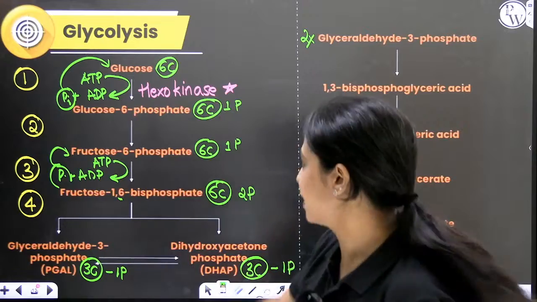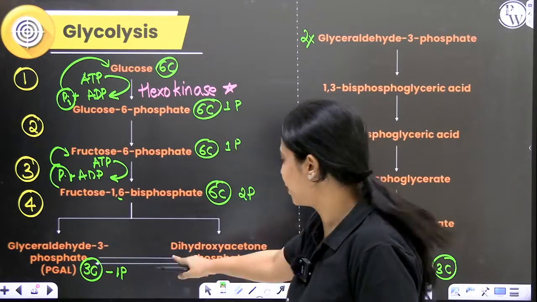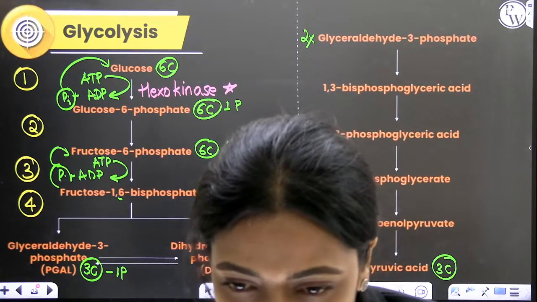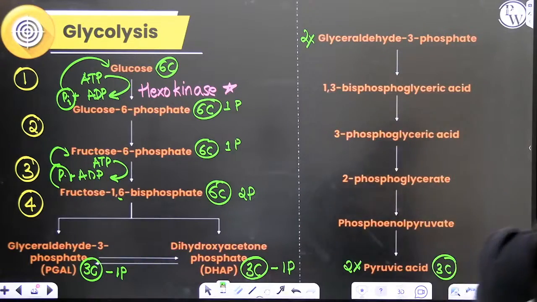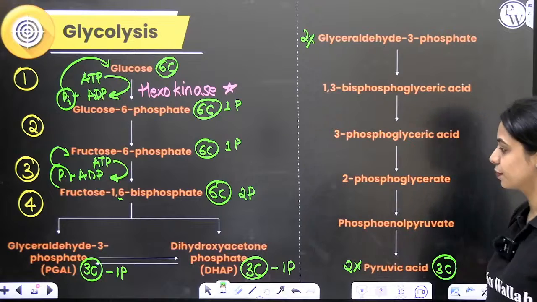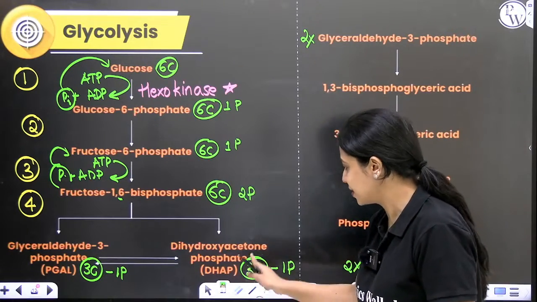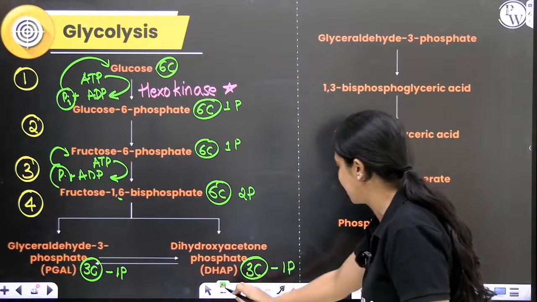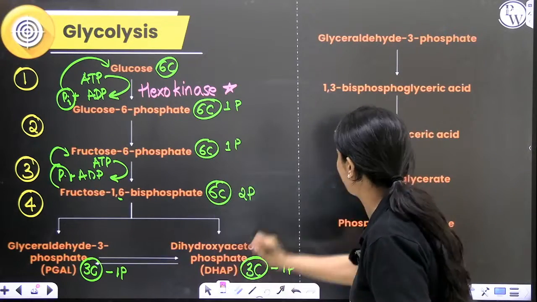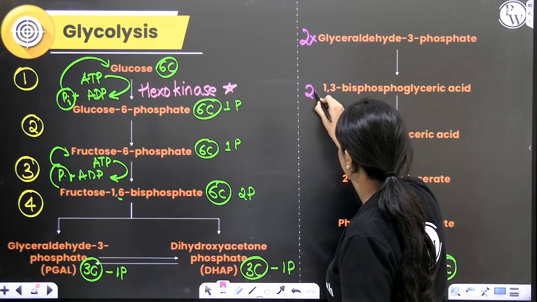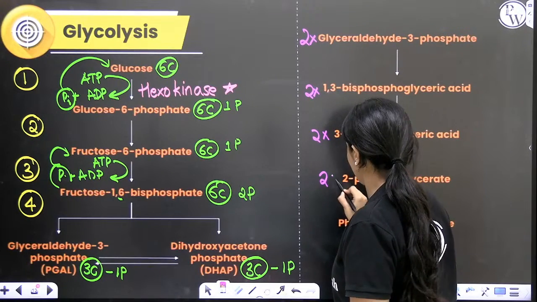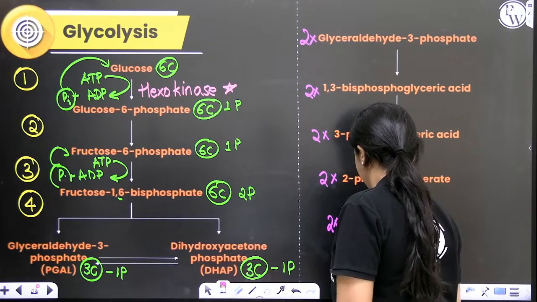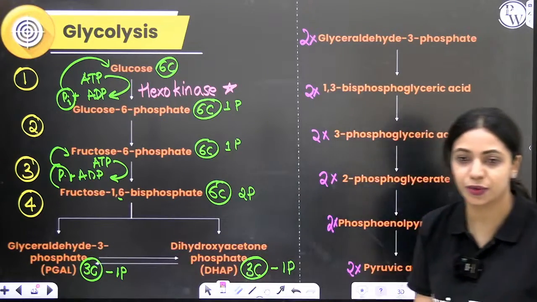In your NCERT, it's given continuously, but it's the same thing that I've continued here because clearly there is no space on the board. So, right now what happens? This will get converted into this. So, I have written here 2x. 2x means there are 2 molecules of this. From this point onwards, there are 2 molecules of each, because this also got converted into this.